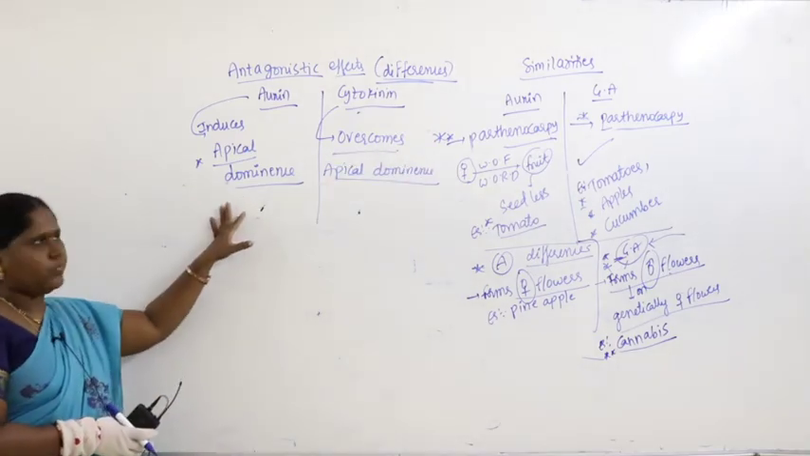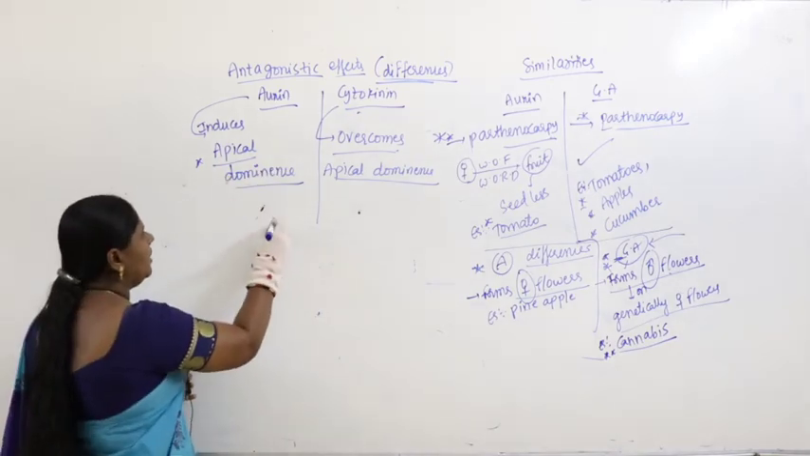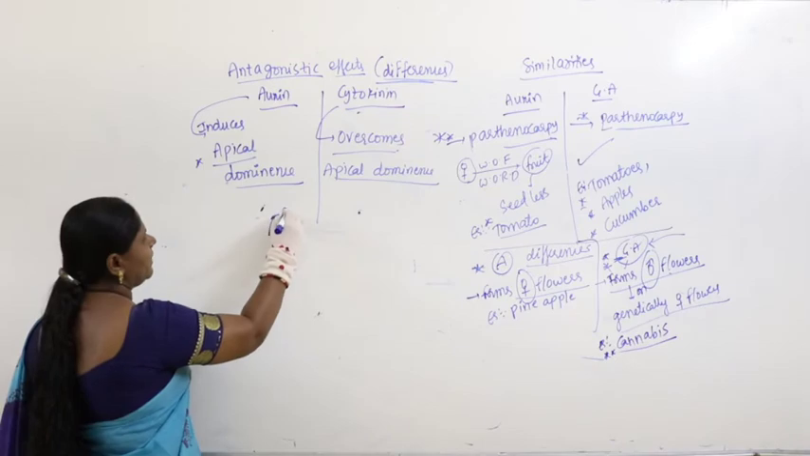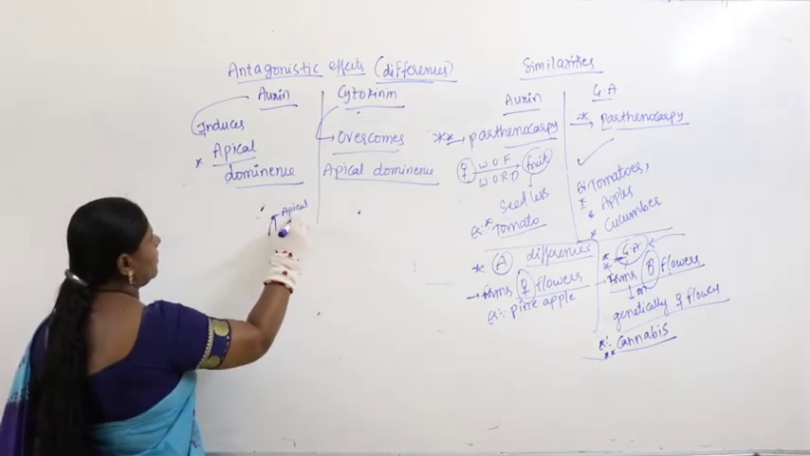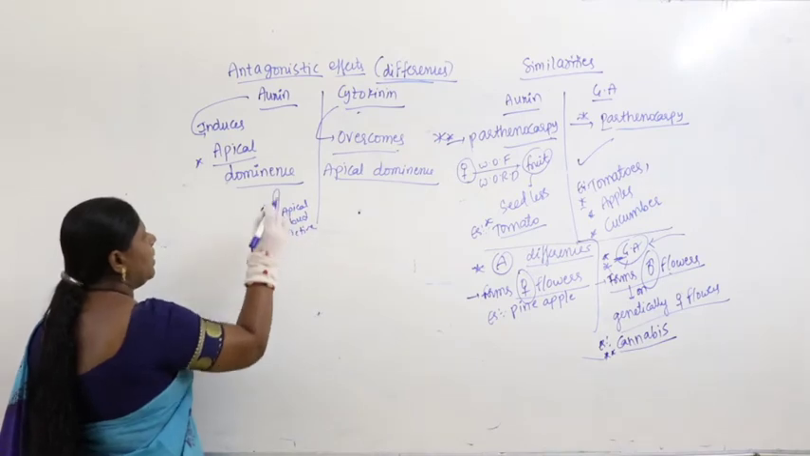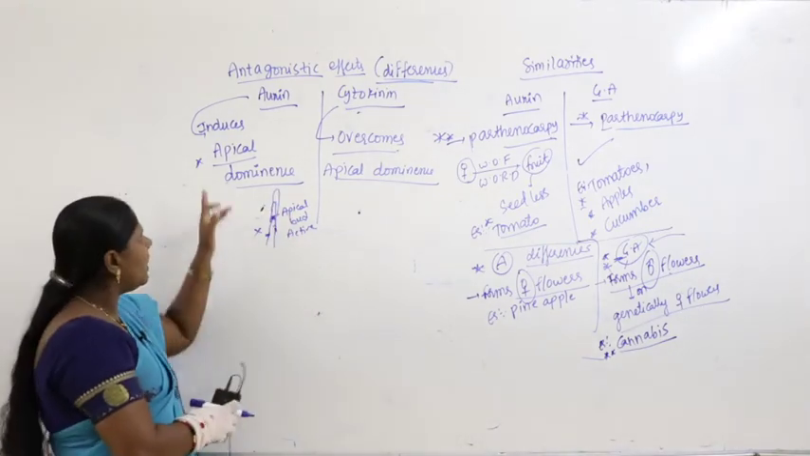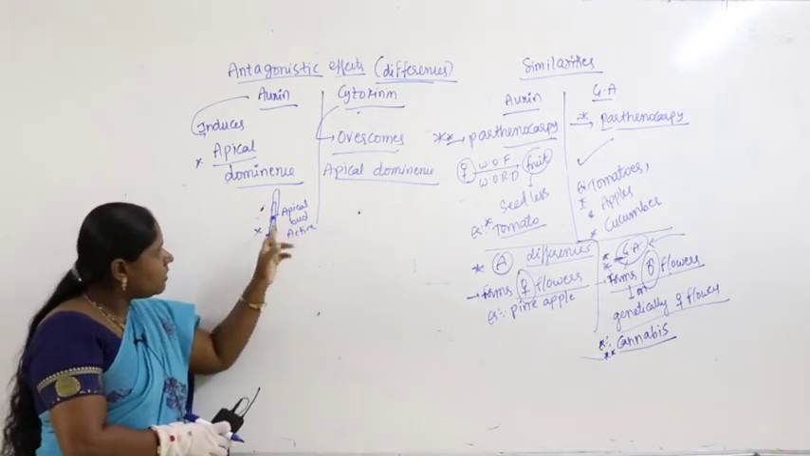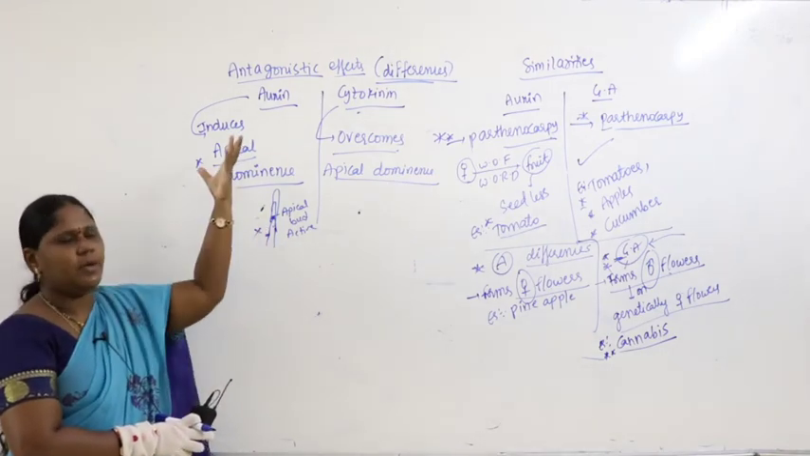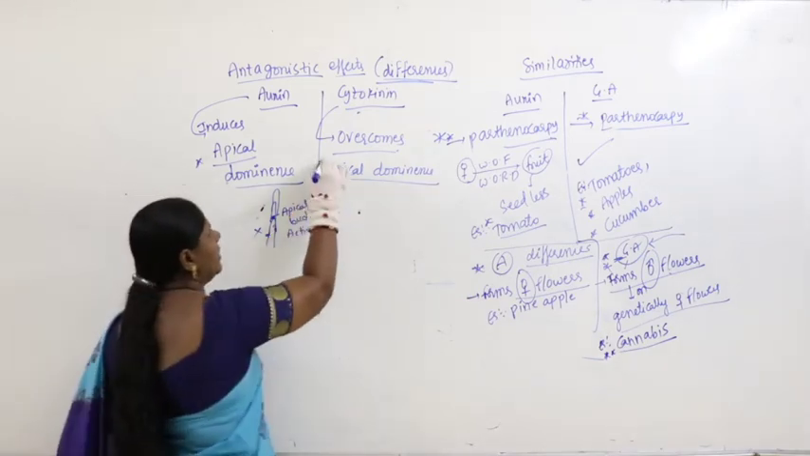Hope you got it. Auxin makes the apical dominance. What is apical dominance? It makes the apical bud become active. The apical bud is active and keeps growing, and the lateral bud becomes silent, inactive. It's called apical dominance. Auxin makes the apical dominance happen, but cytokinin overcomes the apical dominance.